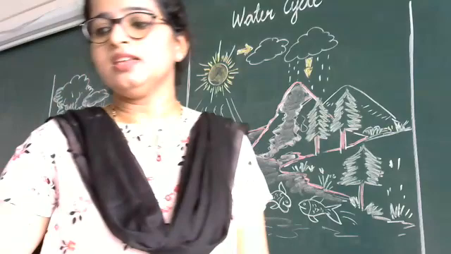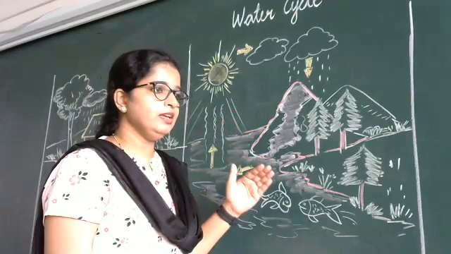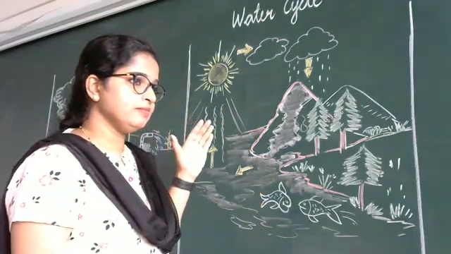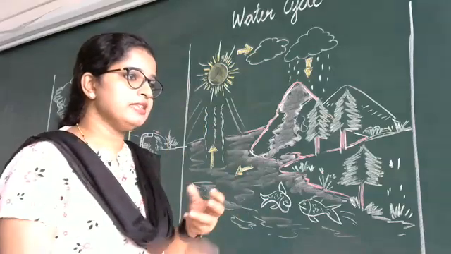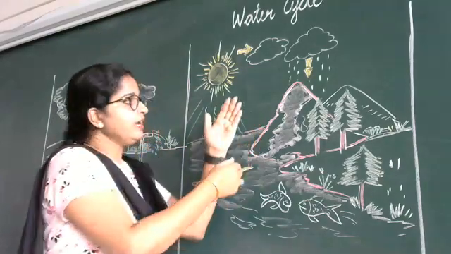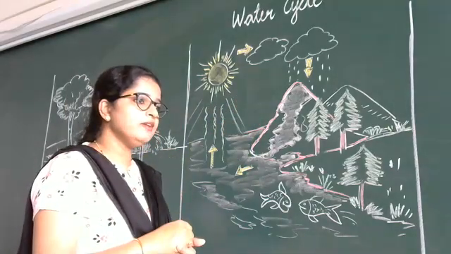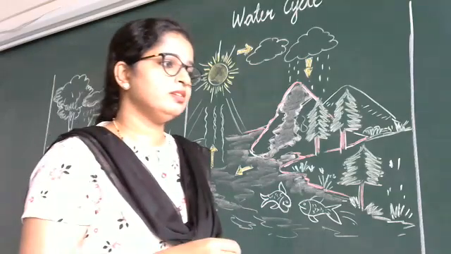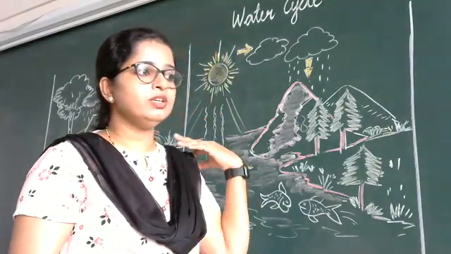See, we are getting water from the sun. Is that correct? Ultimately, it is correct because the sun is helping to get the rain, right? So we are getting water, but we need to save that water, right? Saving water is very, very important. We should not waste water. How will we save water? We'll stop using water.